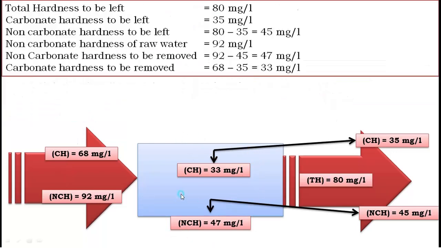Understood? Now whatever I explained and wrote, you can write in these sentences. Total hardness to be left 80 mg per liter. Carbonate hardness to be left 35 mg per liter. Non-carbonate hardness to be left, that is your 45 mg per liter. Non-carbonate hardness of the raw water 92 mg per liter. Non-carbonate hardness to be removed is 47 mg per liter. Carbonate hardness to be removed 33 mg per liter. Okay? This is what is written.